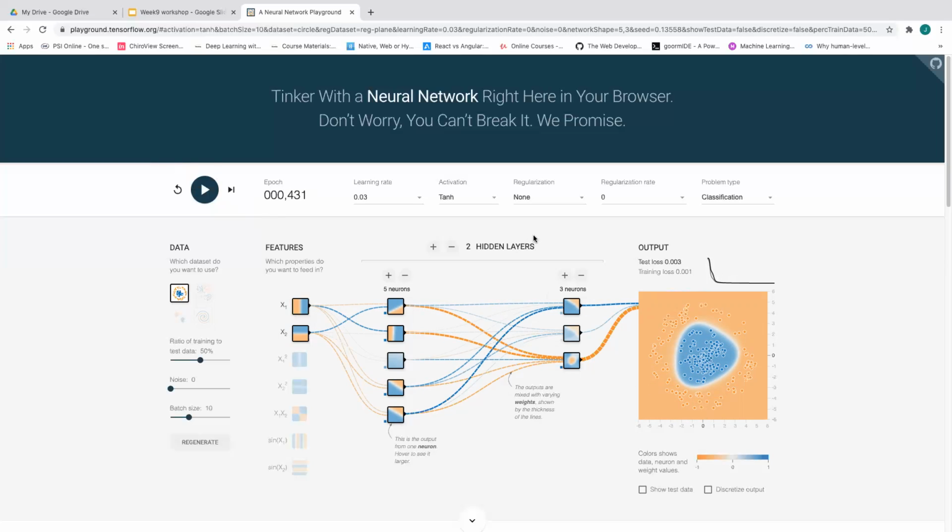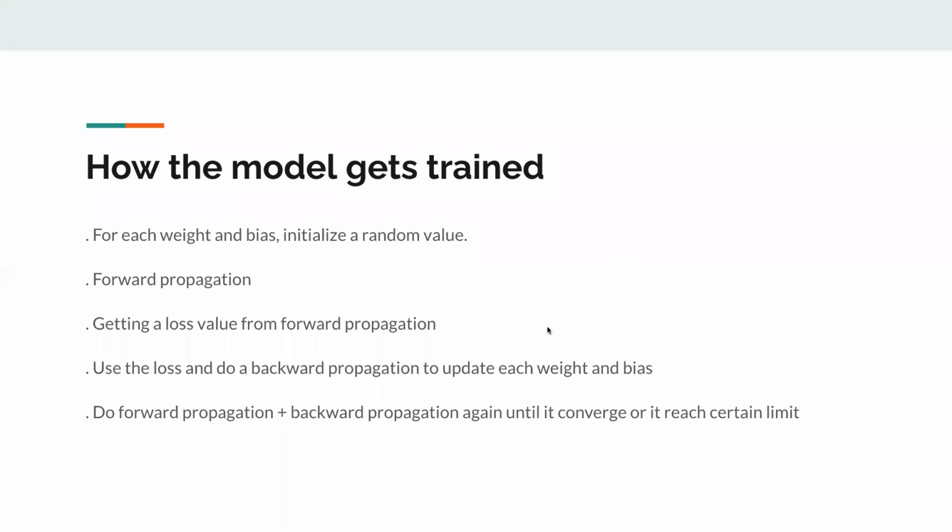Okay, so now let's head back to how a model gets trained. Basically, for the training, we can separate it into 5 main steps usually. The first one is, for each weight and bias, we initialize a random value. We run forward propagation.